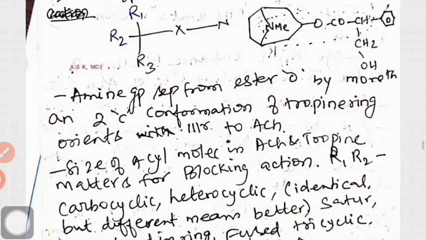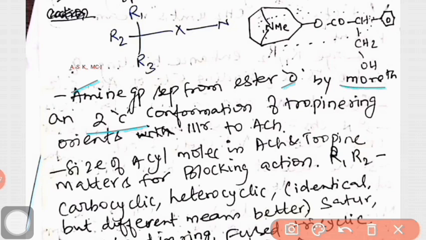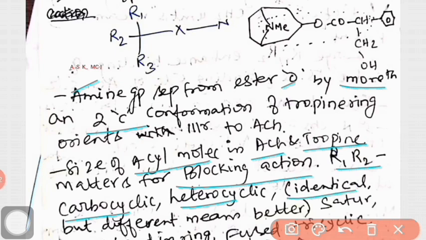Now, the amine group can be separated from the ester oxygen by 2 carbons or more than that. But the size of the acyl molecules in acetylcholine and tropine is important for blocking. R1 and R2 can be carbocyclic, heterocyclic, and if they are identical, okay, but different means better.